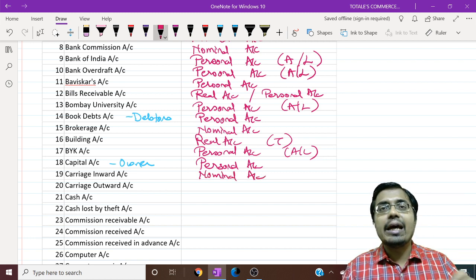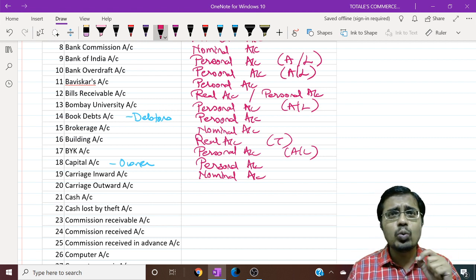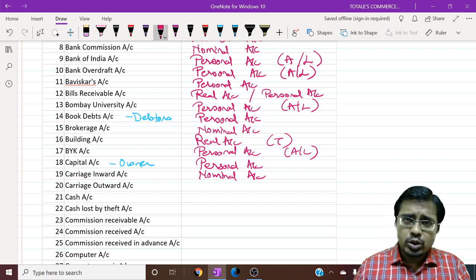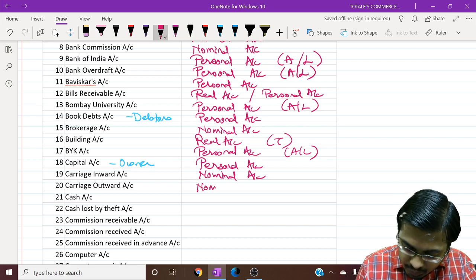Now you should not think that carriage inward is an expense, so carriage outward might be an income. No, carriage outward is also an expense. Now what is carriage outward? It is transportation paid on goods sold. Again, it is an expense for the seller. It is a nominal account.